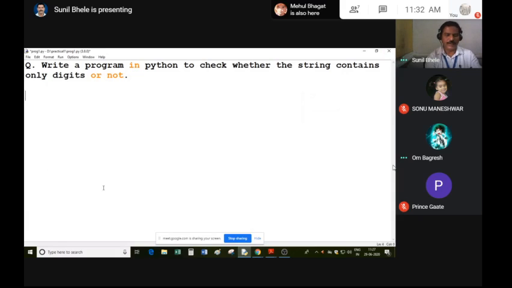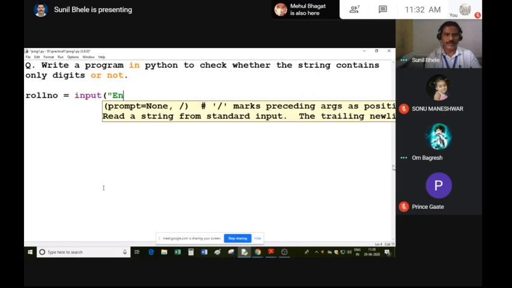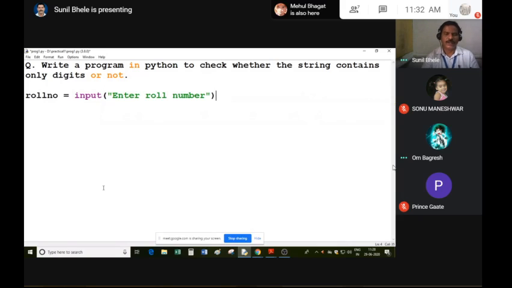For example, roll number equal to input, and I print the message on the screen, enter roll number. You know that the input function returns a string. That string is stored in roll number. I am not converting the string into an integer. I will first check whether the roll number contains only digits or not.